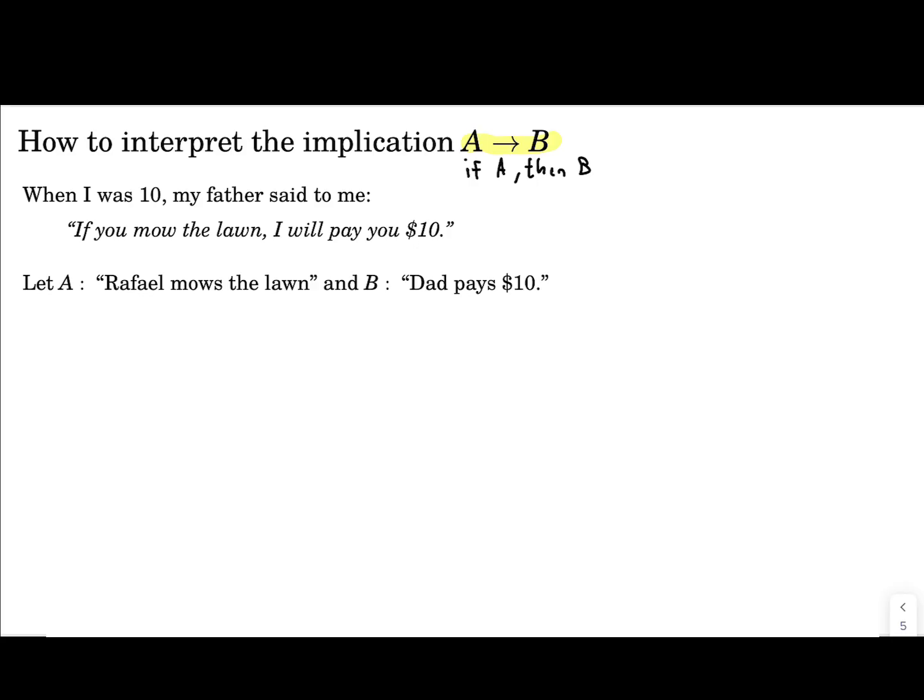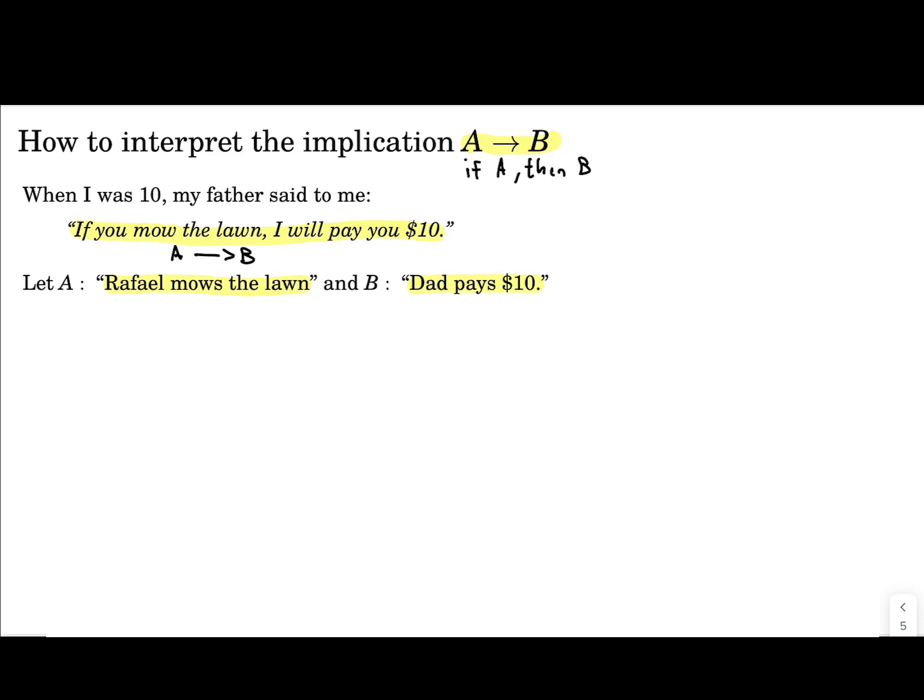Suppose that when I was 10, my father said to me, if you mow the lawn, I will pay you $10. Okay? So let A be Raphael mows the lawn. I'm Raphael, so let A be this proposition here. Let B be the proposition Dad pays $10. And so this statement is A implies B, right?